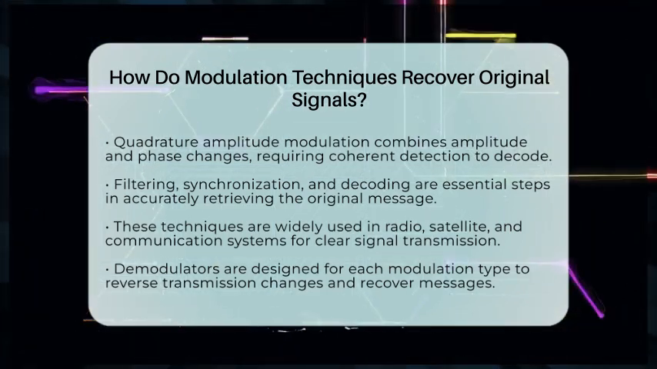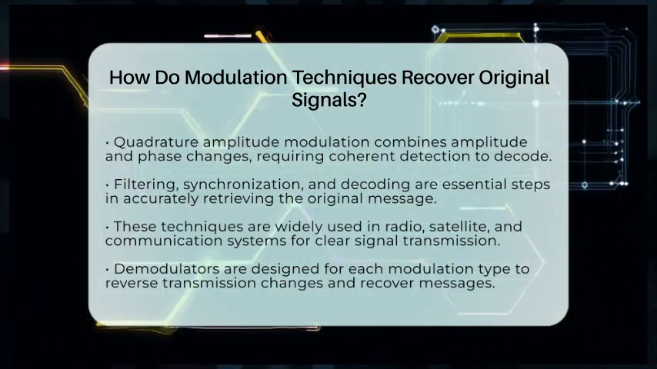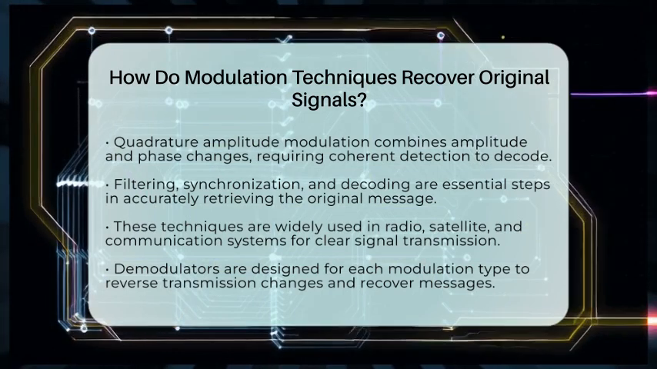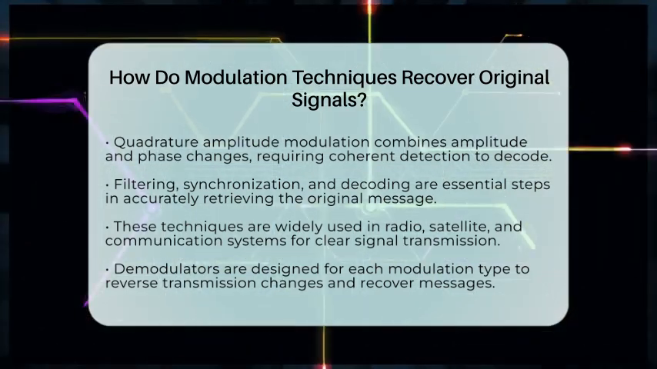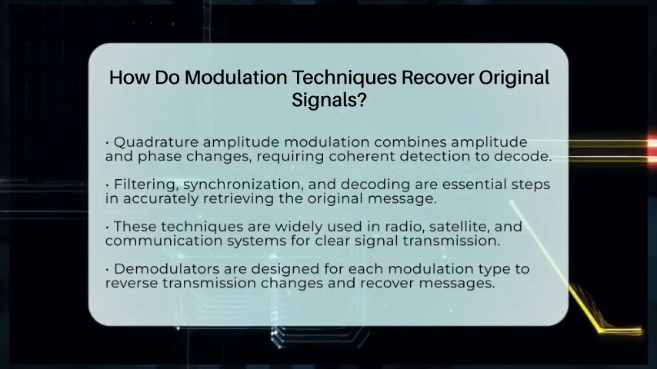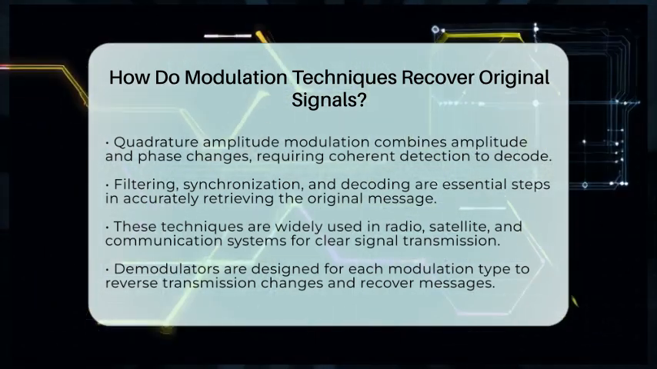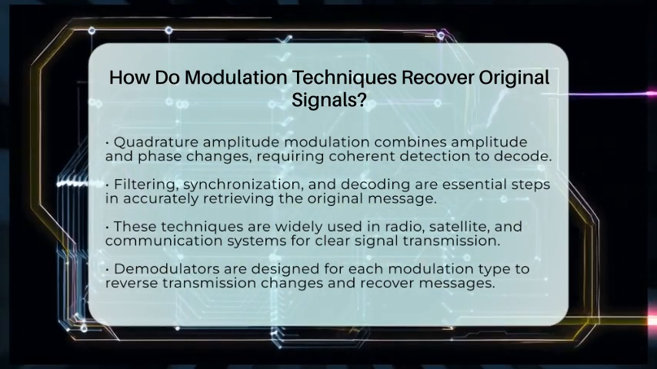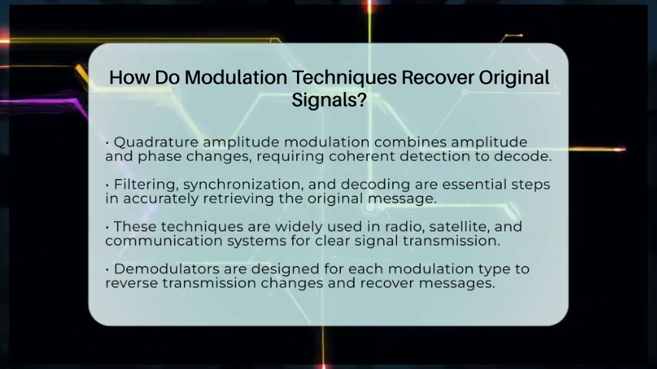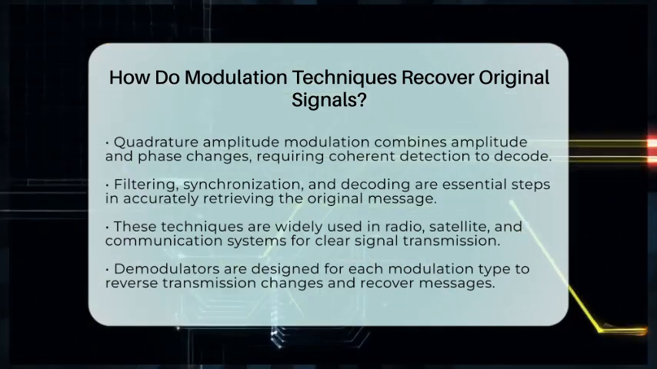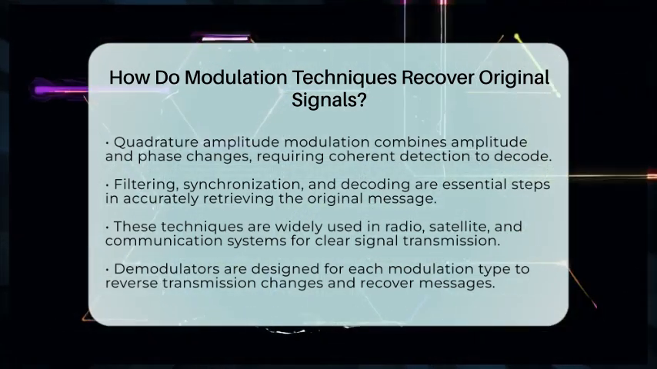Throughout all these methods, filtering helps remove noise, synchronization aligns the receiver with the transmitter, and decoding turns the processed signals back into the original message. These techniques are used everywhere, from radio broadcasting to satellite communications, ensuring the signals you receive are accurate and clear.